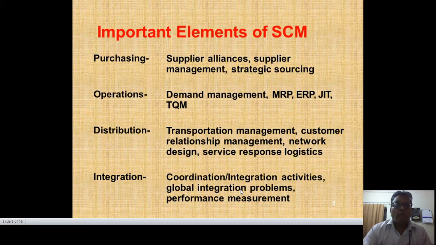Now, the important elements of supply chain management: I have written here 4 important elements. First is purchasing, second is operations, third is distribution, and fourth is integration. Integration is interlinked with it. Purchasing means inward logistics. हमारा कोई भी प्रोसेस शुरू होने से पहले जो चीजें अलायंस होती हैं, that is the purchasing, जिनसे हम माल खरीदेंगे. If I am a production unit, whatever the purchasing is, in the purchasing, supplier alliances, supplier management, and strategic resources are the key elements of supply chain management.